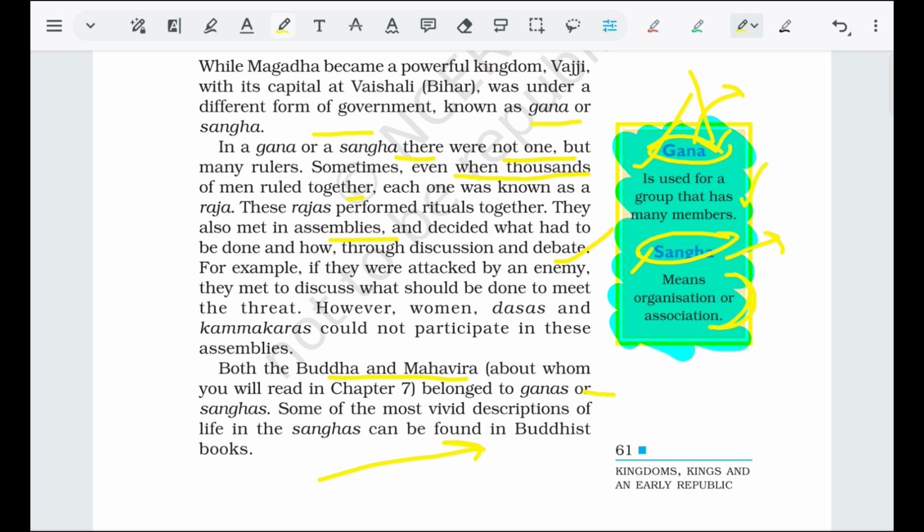Today, we have the Parliament, with the Rajya Sabha and Lok Sabha as two parts, and all together they reach a consensus on a matter to finalize it or bring a rule into effect. For example, if they were attacked by an enemy, they would meet to discuss what should be done to meet the threat. However, Dasa and Karamkara could not participate in these assemblies. So this is a drawback of this assembly.